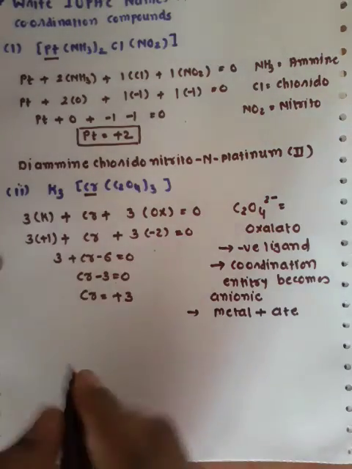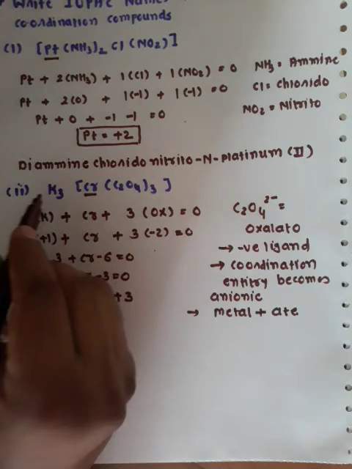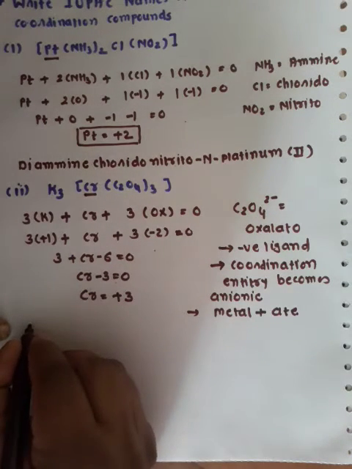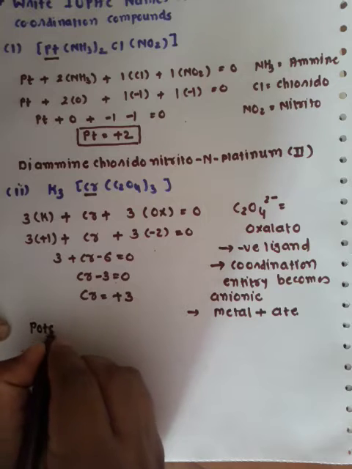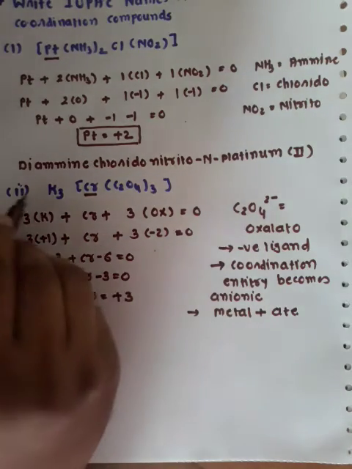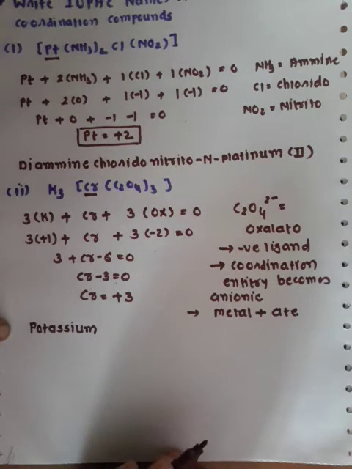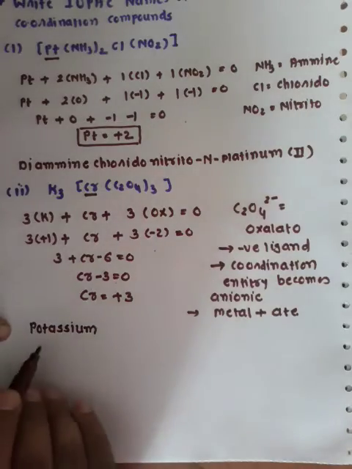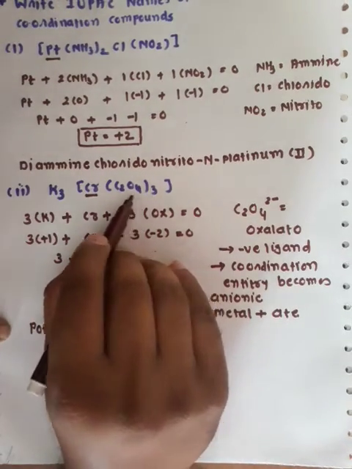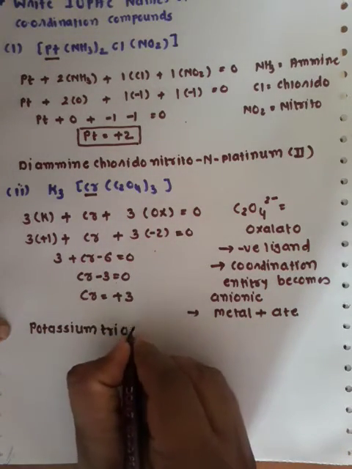Now it's time to write the naming. Whenever there is a positively charged ion, it is always written first. So first we write potassium. The number of positive ions need not be mentioned, whether 1, 2 or 3 times. Potassium, then followed by the ligand. How many times is oxalato repeated? 3 times, so it is called trioxalato.